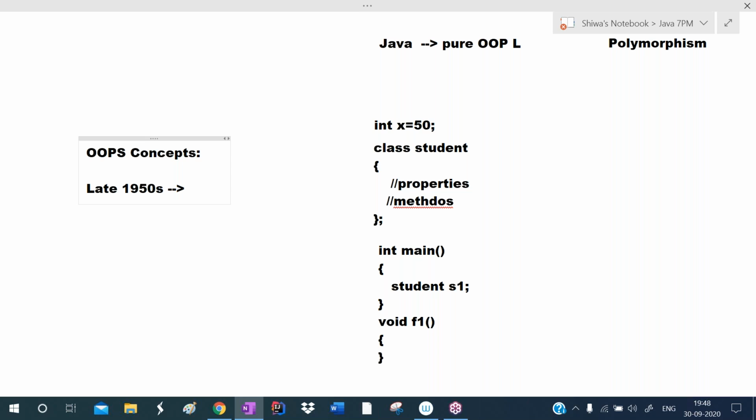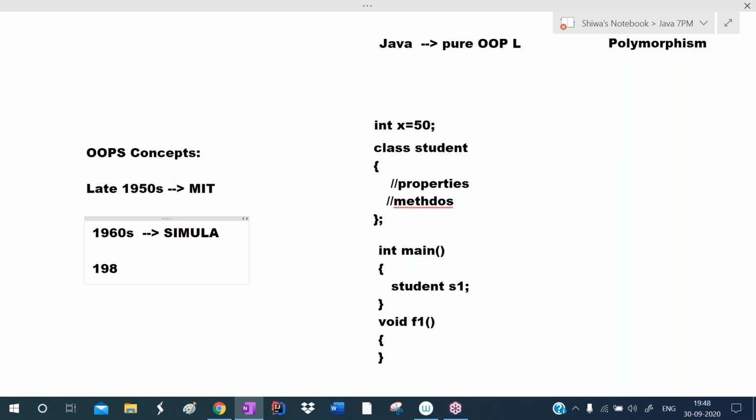These were introduced by MIT, Massachusetts Institute of Technology, that is one private university, a private research institute. They introduced these OOPS concepts in the 1950s. Later in the 1960s, the first object oriented programming language was developed. That language was Simula.